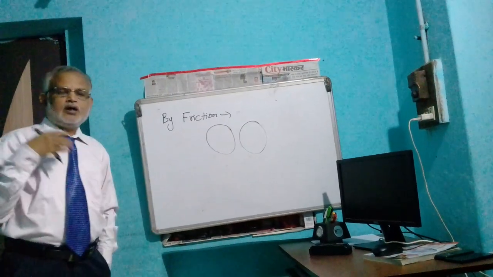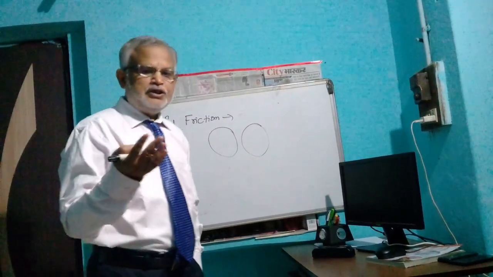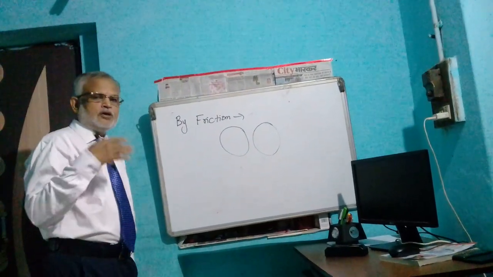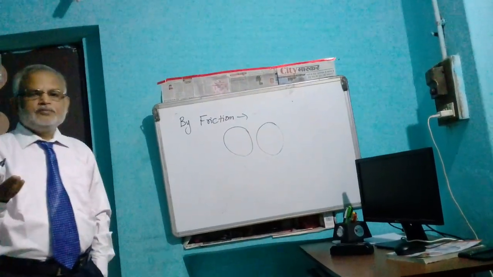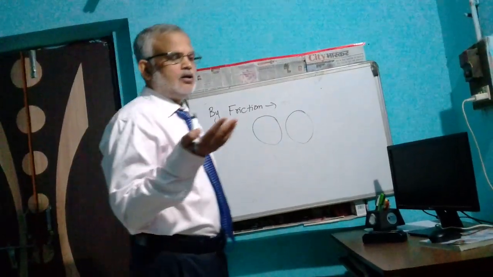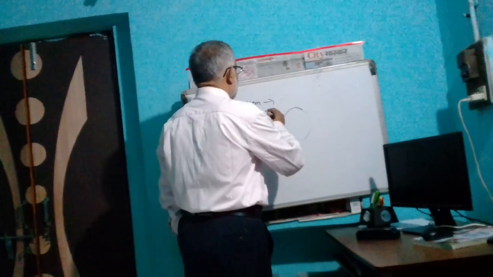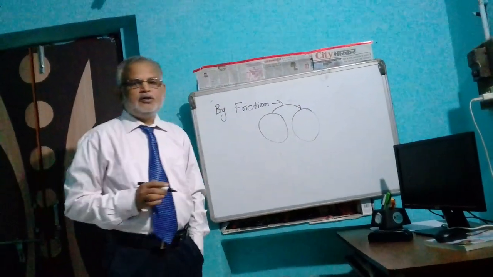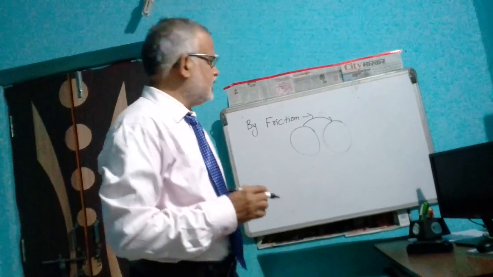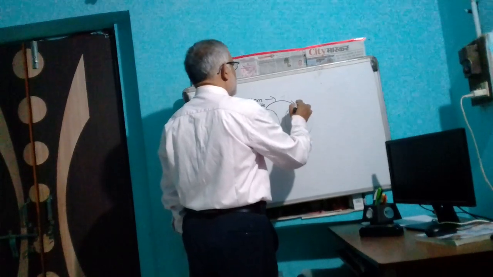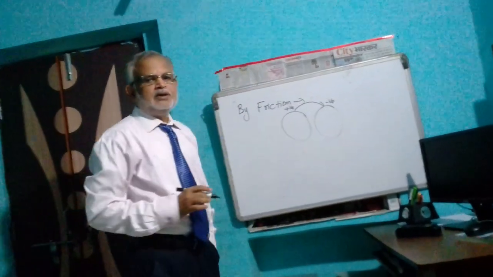When two bodies are rubbed against each other, some entities transfer from one body to another body. Therefore, the bodies get charged. After the discovery of the electron, it was observed that the entities are electrons. Therefore, when electrons transfer from one body to another body, the body gets charged. The electron-giving body is positively charged and the electron-receiving body is negatively charged.